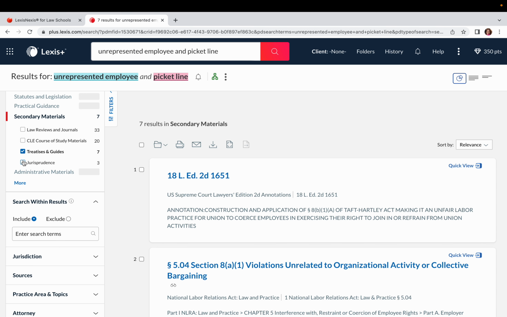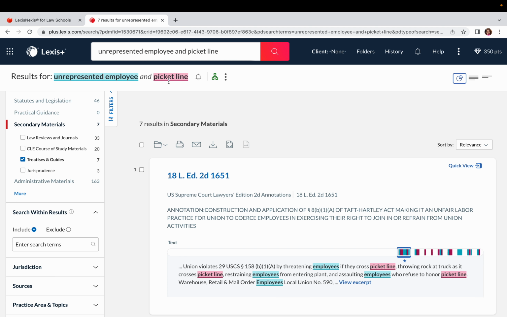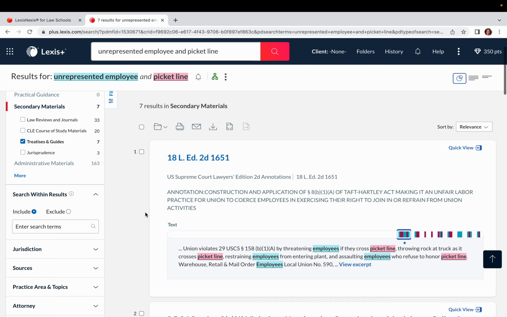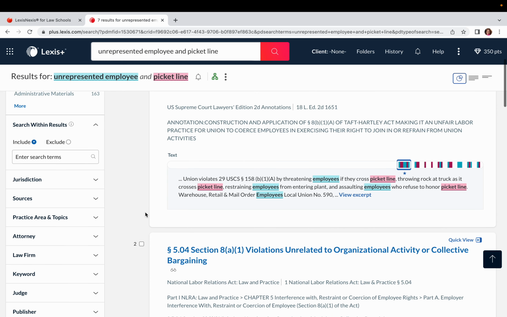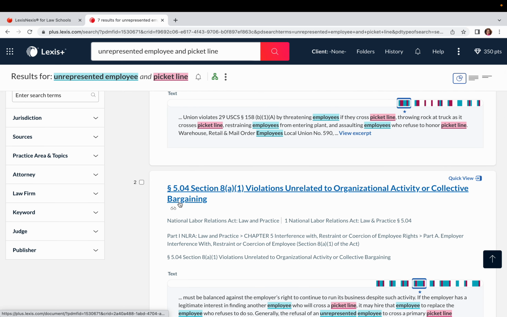So one way to find treatises is how I just showed you through the Explorer, and we can go in by practice area. But the other way is just to run a search, go into secondary materials, treatises, and guides, and now I can start to see what's populating for this particular search that I run.